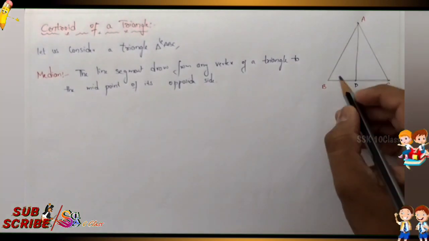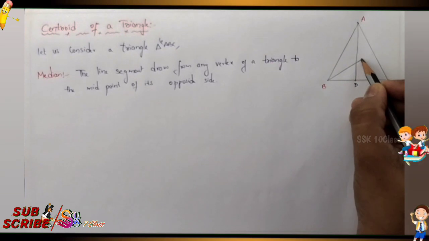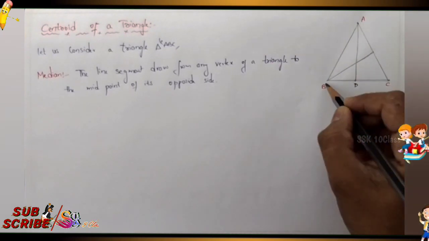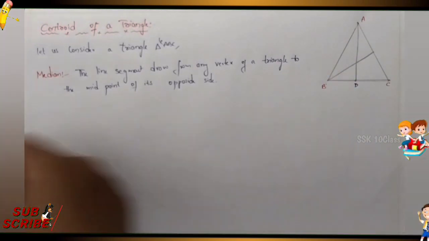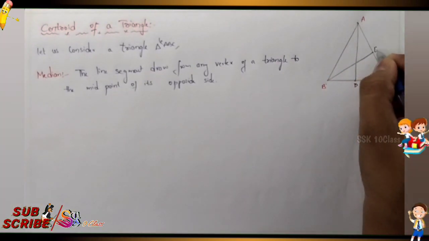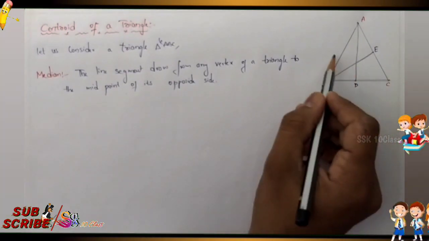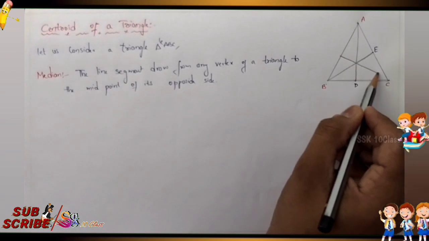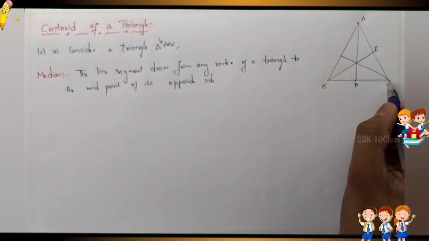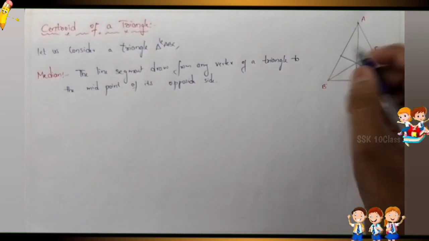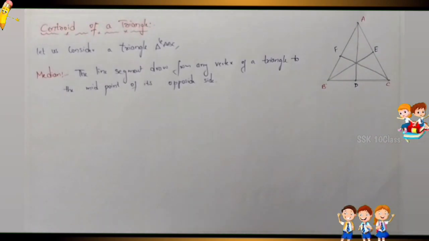Now, one more line segment. The line segment drawn from the vertex B of a triangle to the midpoint of the opposite side. So this point represents E. Same again, one more: the line segment drawn from vertex C of a triangle to the midpoint of the opposite side. This is F.